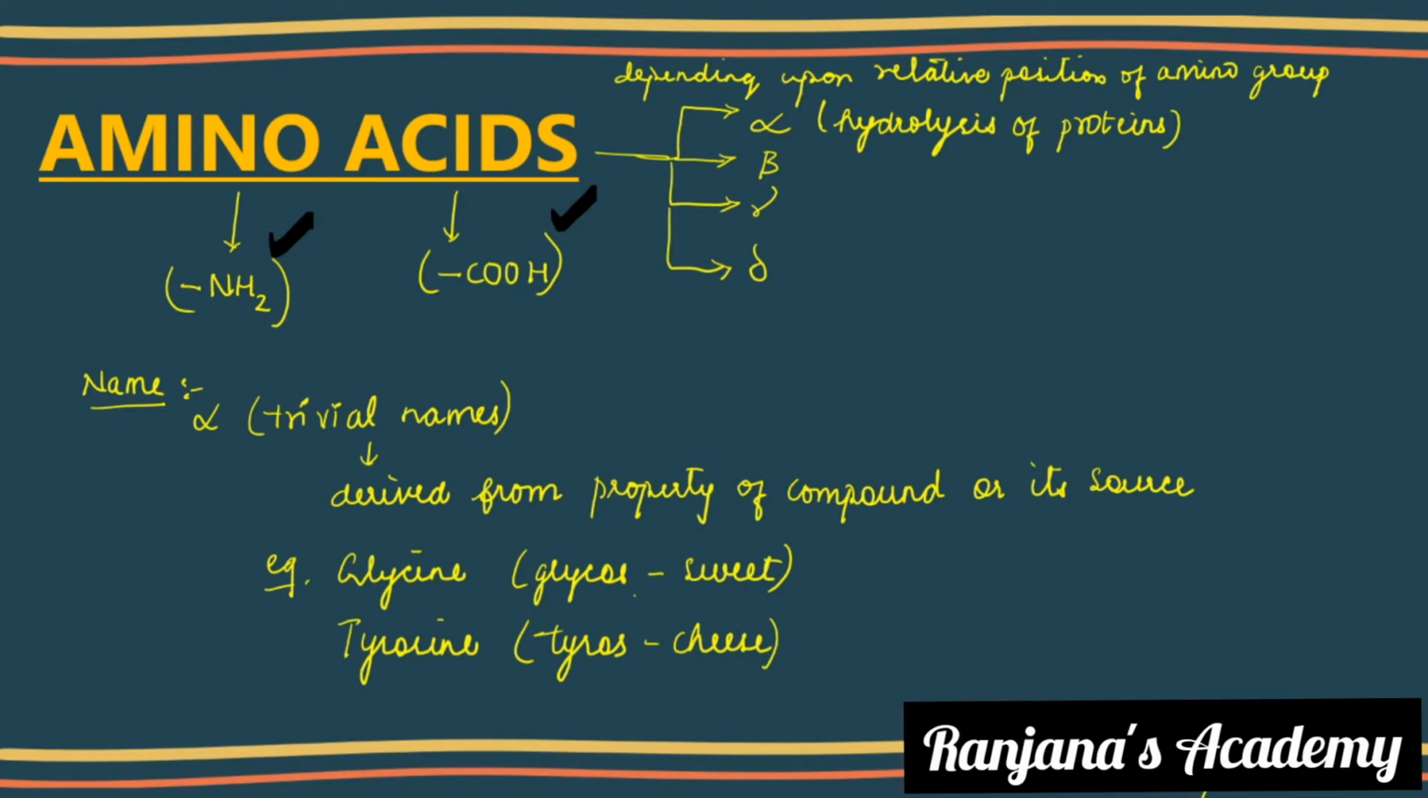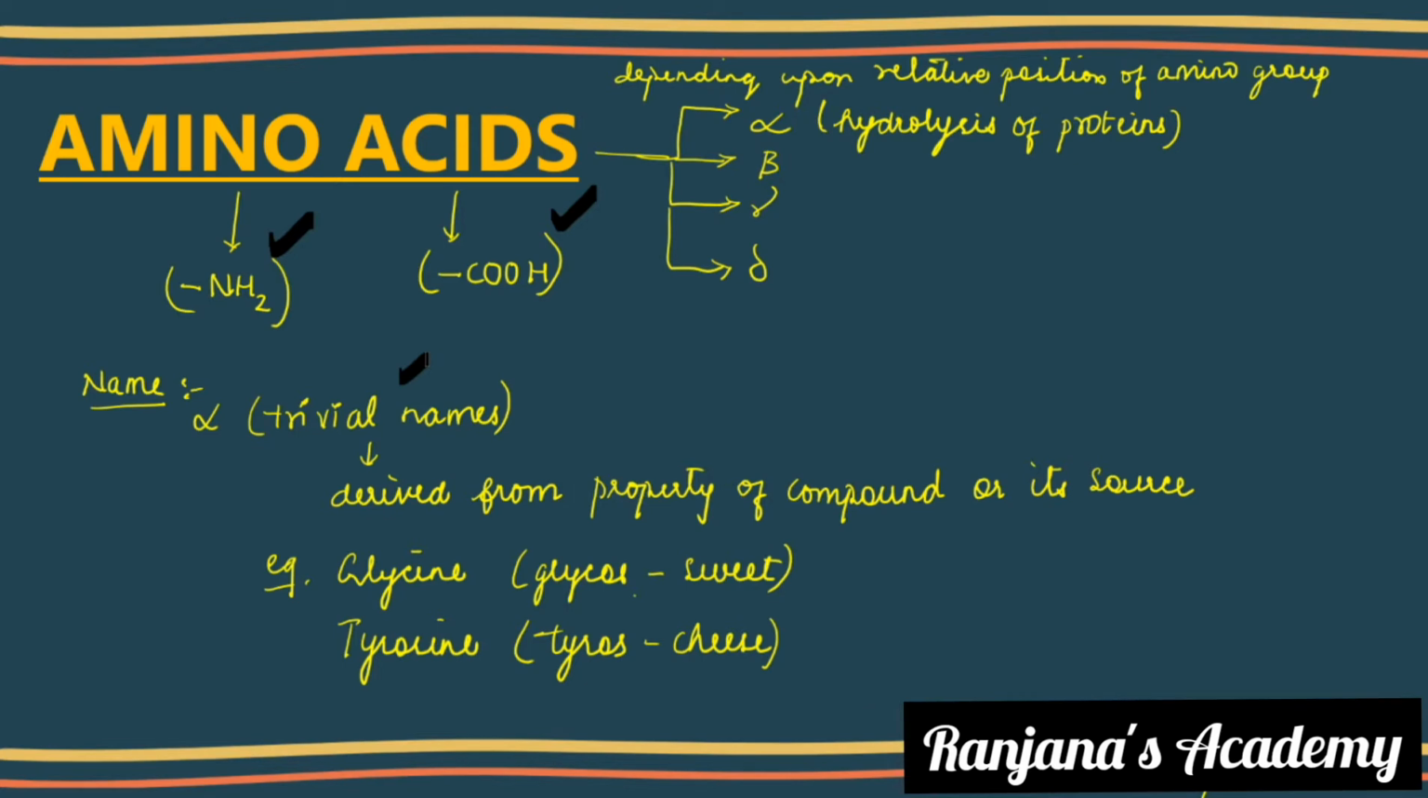Depending upon the relative position of the amino group, we have four categories, that is alpha, beta, gamma and delta. The alpha group alone has a speciality, that it can be obtained by the hydrolysis of proteins. The name is derived from the trivial name, from the property of the compound or its source. What do you mean by this? Let's go for an example like glycine. Glycine is derived from the Greek word glykos, which means sweet. This is a property.